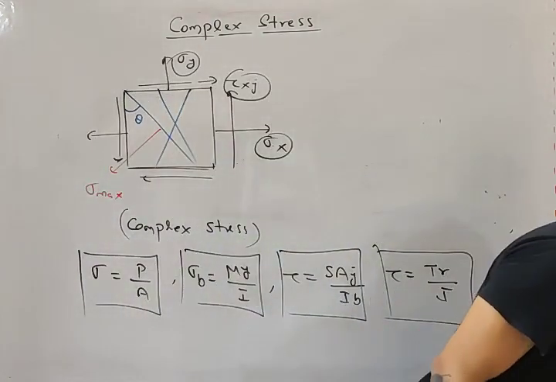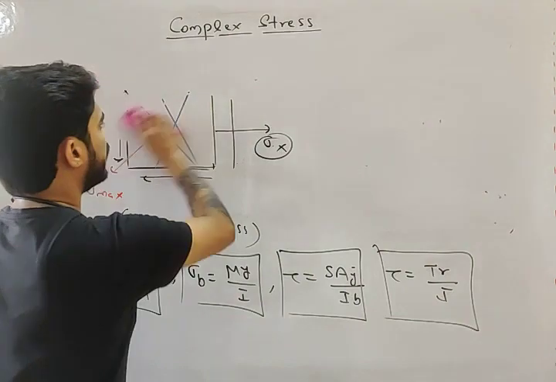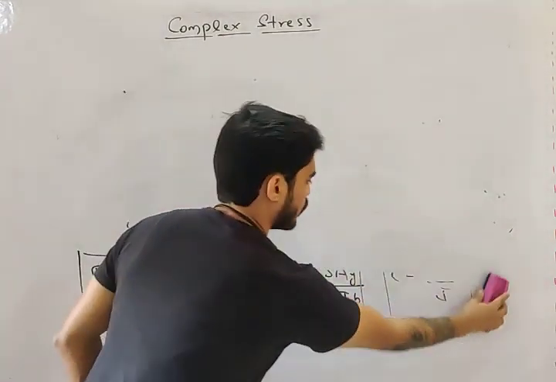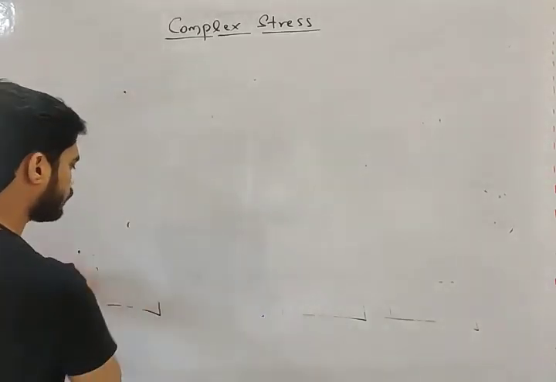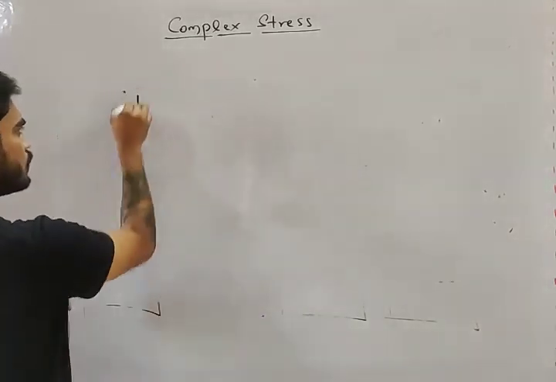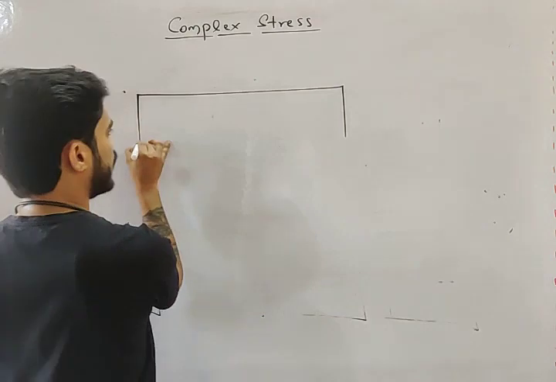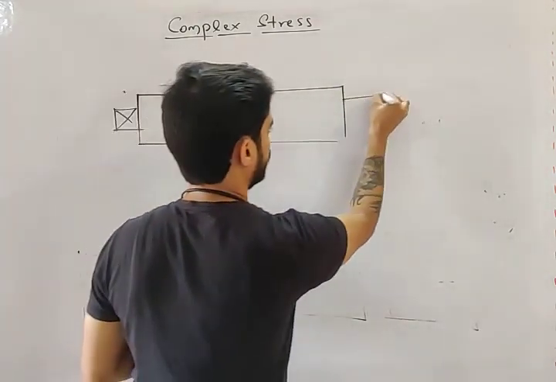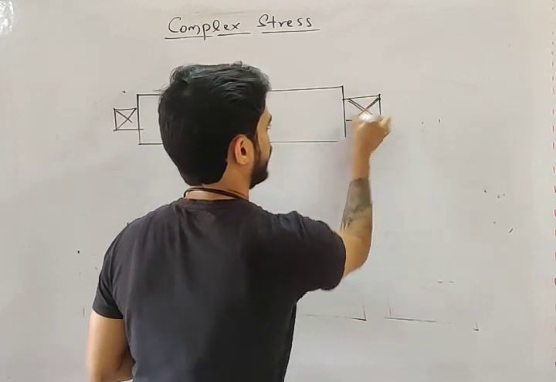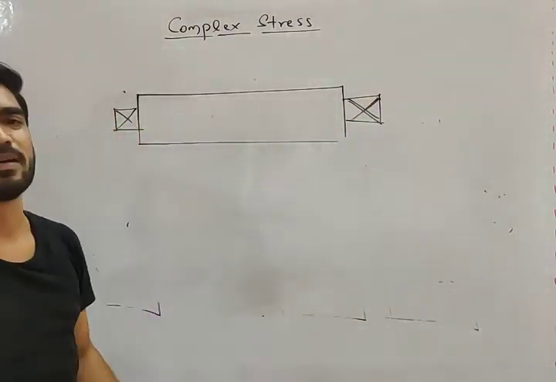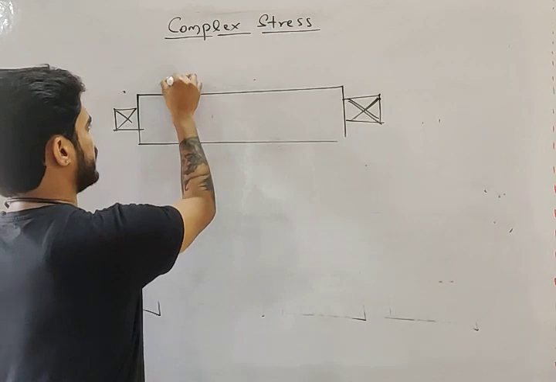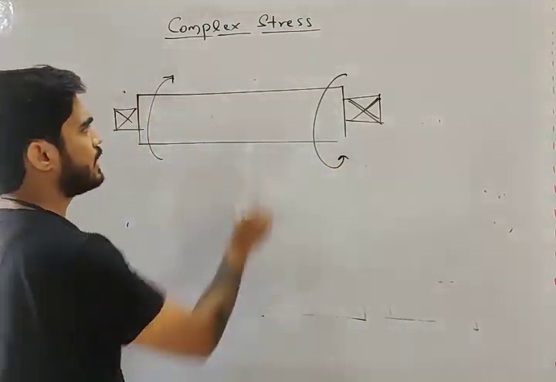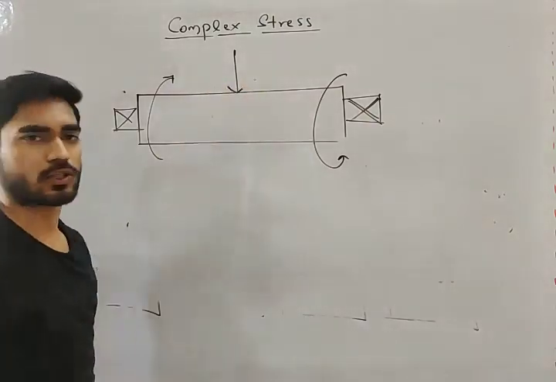Let me give you an example, and let me explain using that example. Okay, let's say you have a shaft, circular shaft, which is fixed at both the ends like this. Okay, fixed means it is supported at both the ends like this. It is like a simple support. It is subjected to torque, and it is also subjected to a transverse load like this.